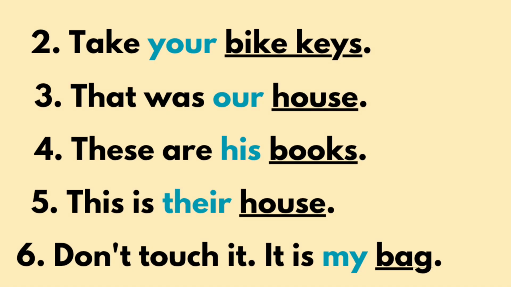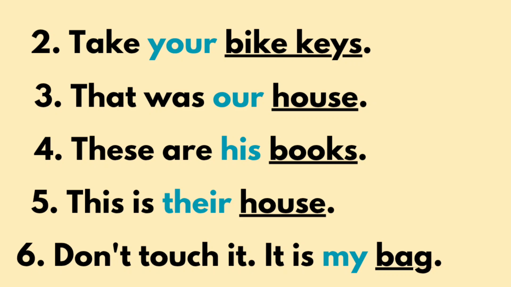Another five examples. Take your bike. Whose bike is it? Your bike. Here bike is a noun, and before the noun we use an adjective, that is your. In the sentence, bike is described by an adjective, that is your. That was our house. Whose house was that? Our house. So adjectives always give information about nouns or pronouns.